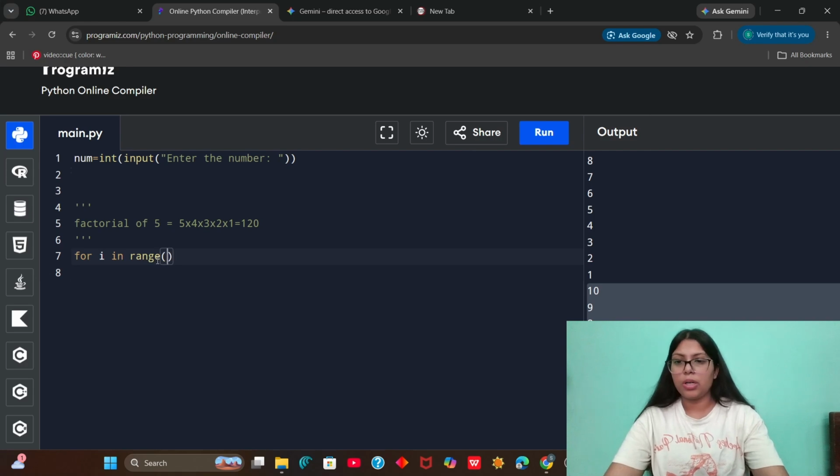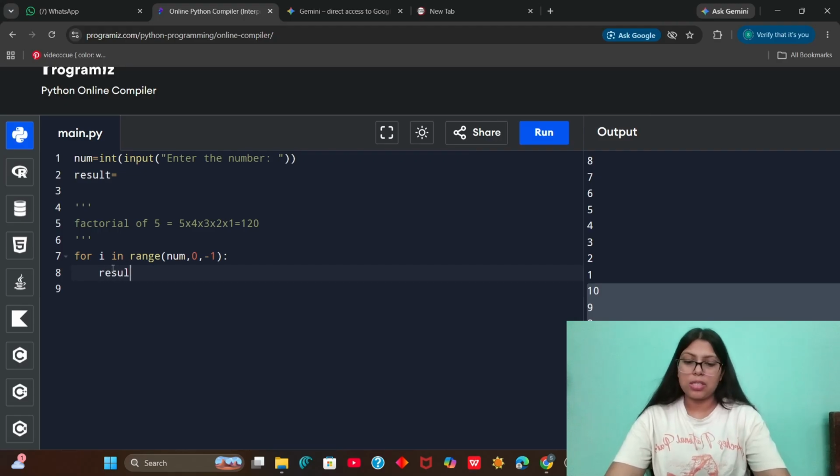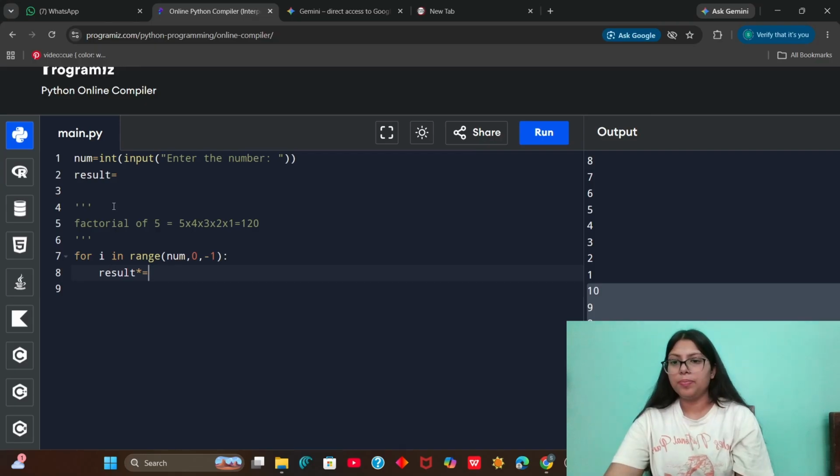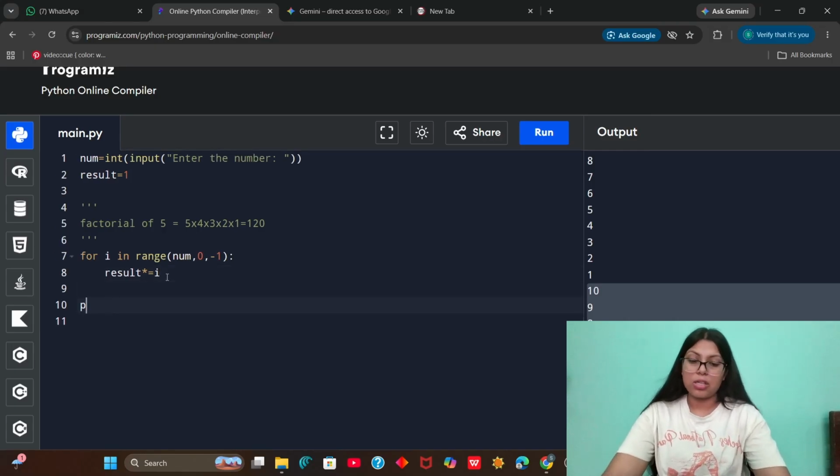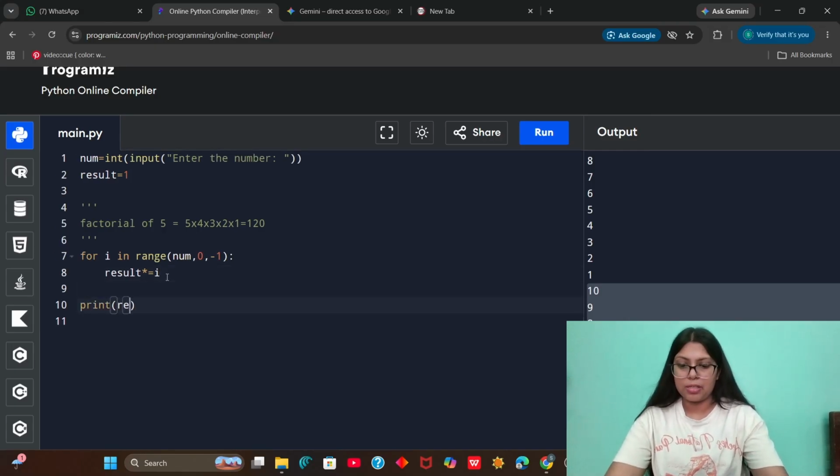So what will we do here? We will start our range from num. We will go till 1, and for each one I have to decrease minus 1. And yeah, I will also need to store the result. So result will store the product of all the values of I. And lastly, once this code is done, we will write print result, and this is what happens here.